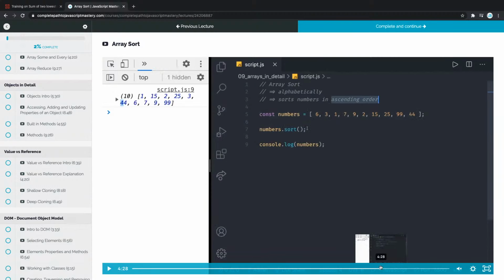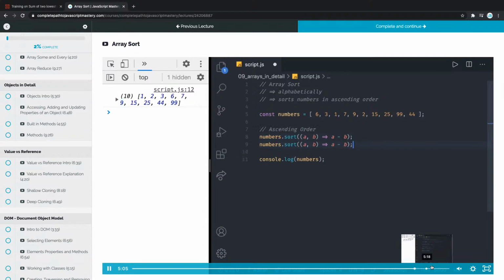What we have to do is have a sort function. So in here, we want to have a function that sorts things properly. In this case, we're saying may the two things be A and B, and then we're doing A minus B. This is going to sort numbers in a specific order. If we use A minus B, it's going to sort them from lowest to highest. But if you exchange this to B minus A, then it's going to do a descending order.